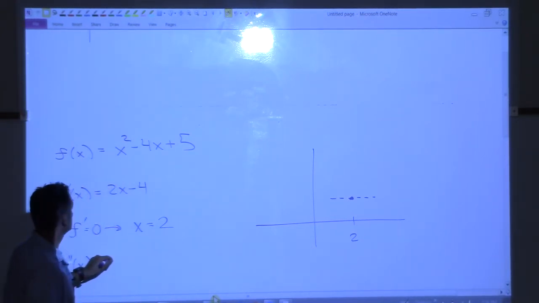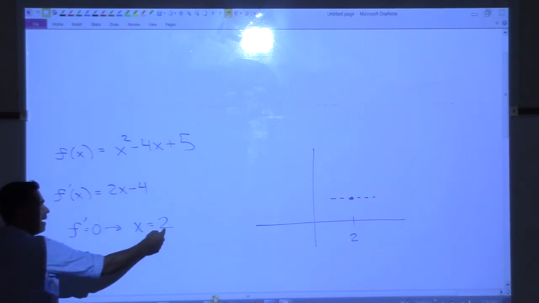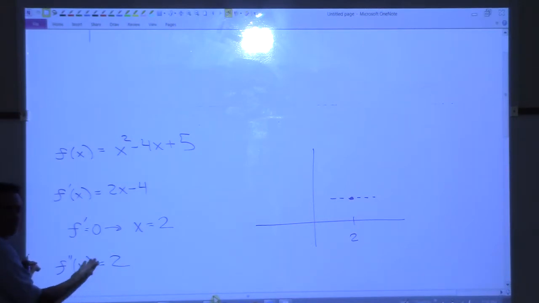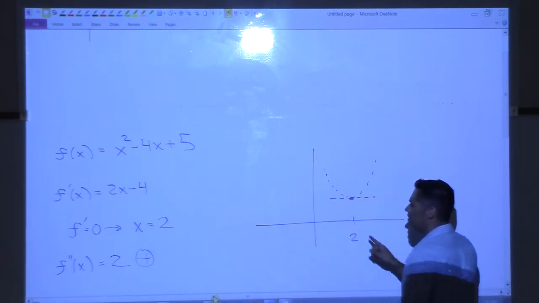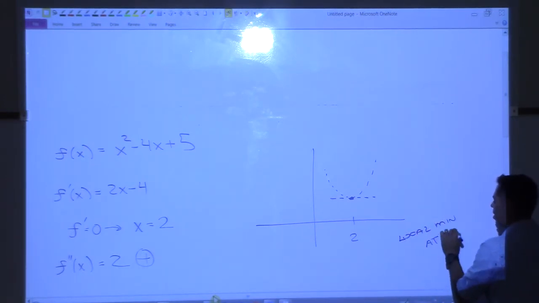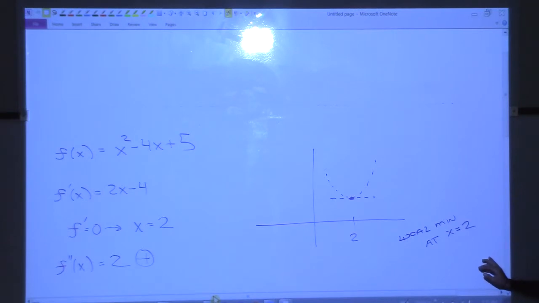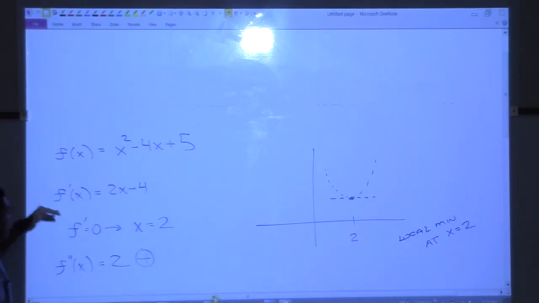What's the second derivative of this function? It's just 2, right? And so what I'm supposed to do is go to this value 2 and see what the second derivative is there. But it's always 2, isn't it? Which means it's always positive. And if it's always positive, that means it's concave up, right? And that means I have a local minimum at x equals 2. I know that. Make sense? So if the function is easy to differentiate, especially if the second derivative is nice, then it might be worth doing this.